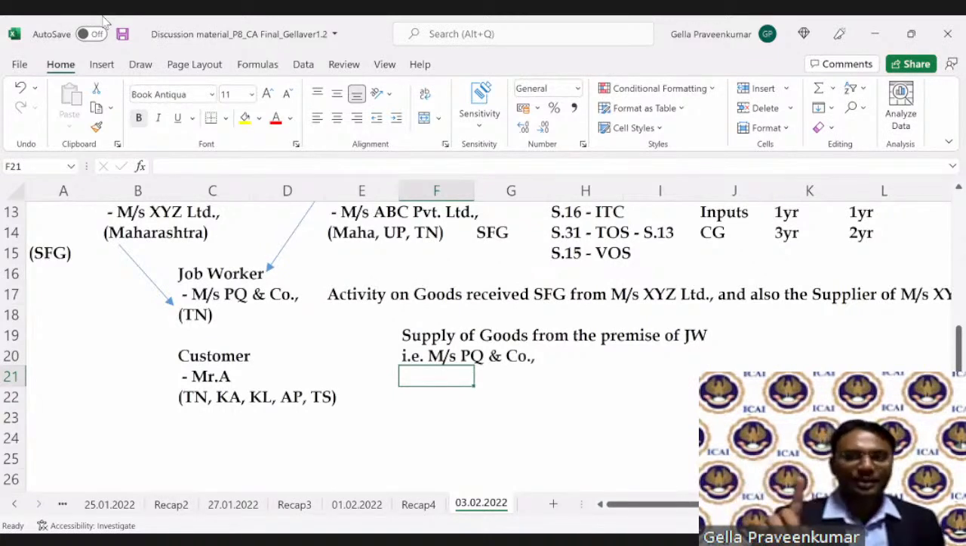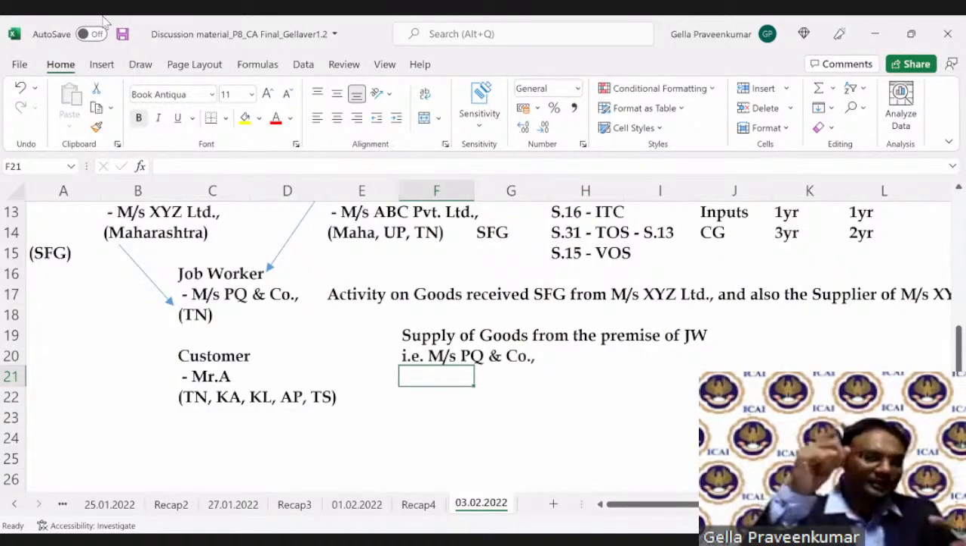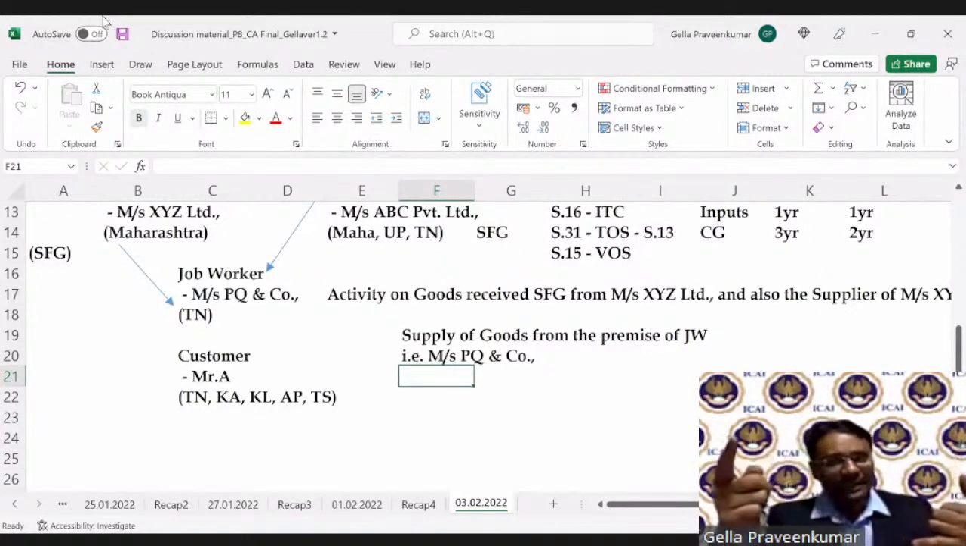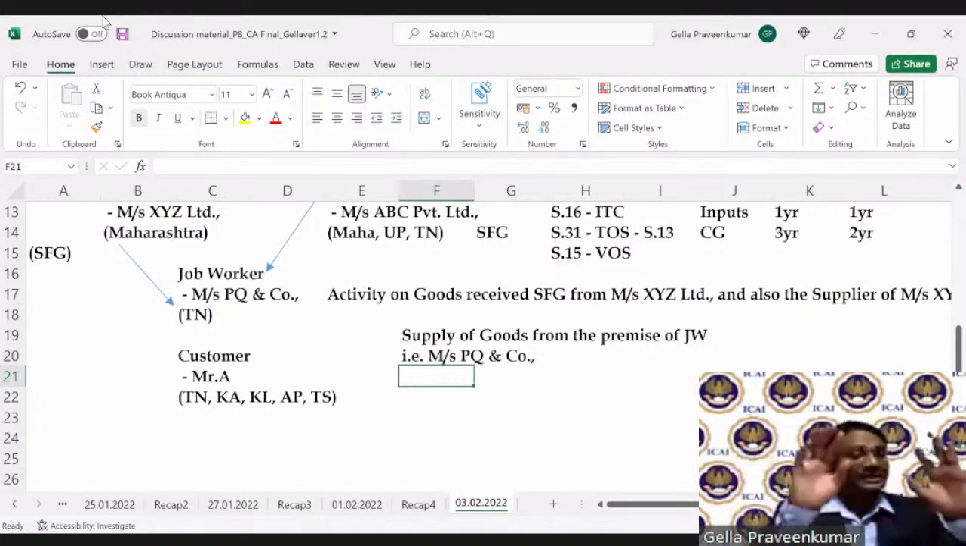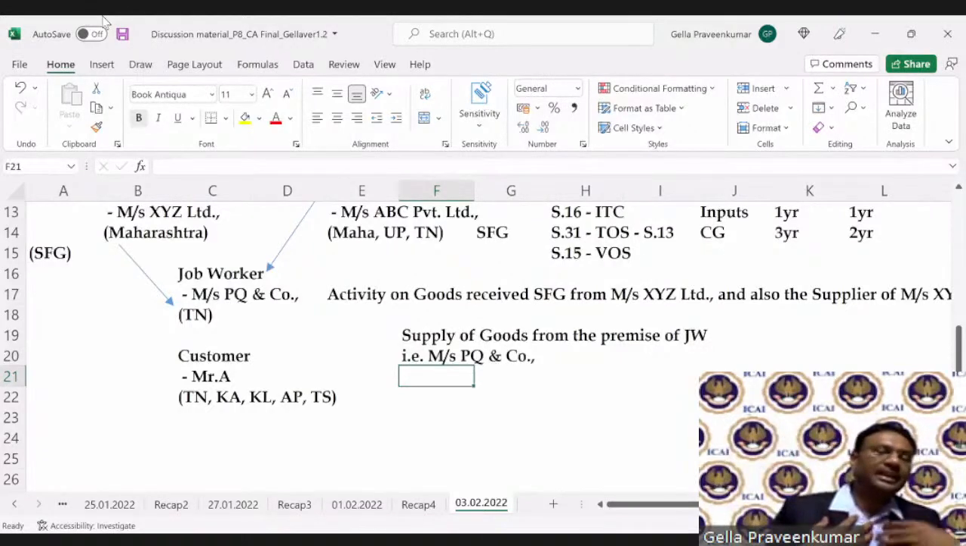So the GST provision says that if a principal sends the goods to a job worker, if the job worker is registered, from the premises of the job worker the goods can be supplied by the principal. So what if the principal is in Maharashtra, the job worker is in Tamil Nadu? Answer is yes, very much possible. On the basis of the invoice given by Kirloskar, that is the IGST invoice, the goods will be shipped from Tamil Nadu to Karnataka. That is also a permissible activity.